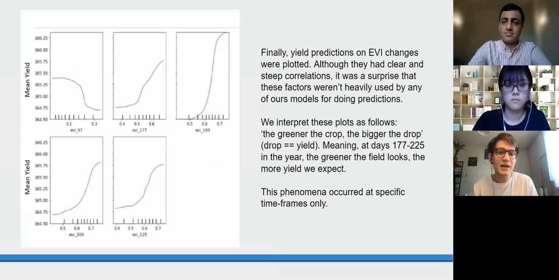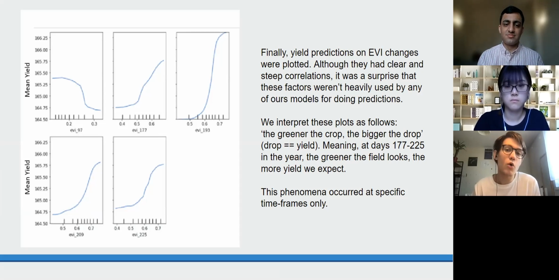Finally, EVI index changes were shown to change yield predictions quite suddenly. A way to summarize this would be: the greener the crop, the bigger the drop, where the drop is how much yield we get. The EVI changes were only found significant at very specific days, and it turns out that those days were when the corn was reaching its maturation stages of growth. It's interesting that none of our models actually used EVI data significantly for predictions, even though our partial plots found a pretty strong correlation with it. Great, thank you.